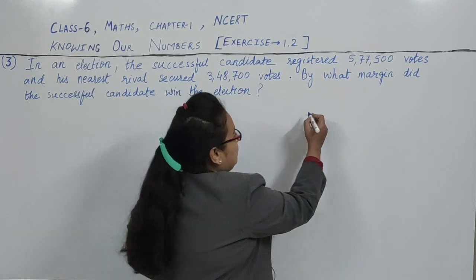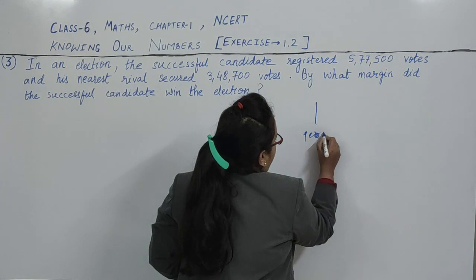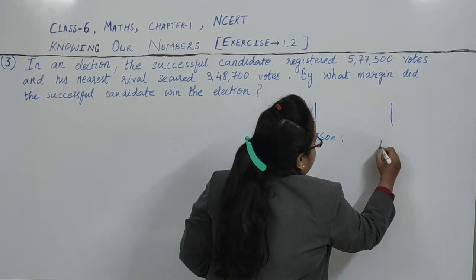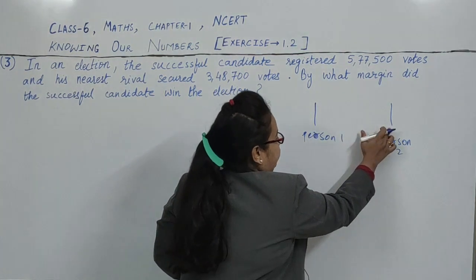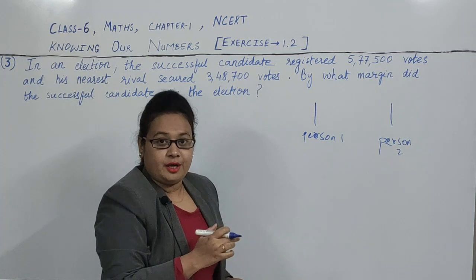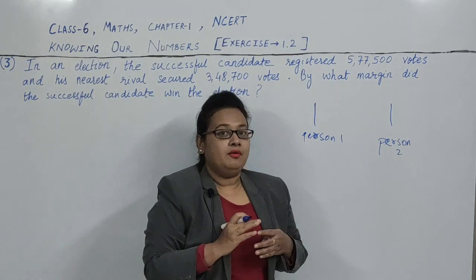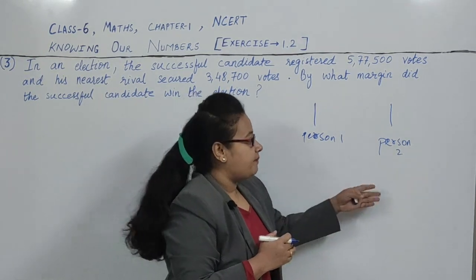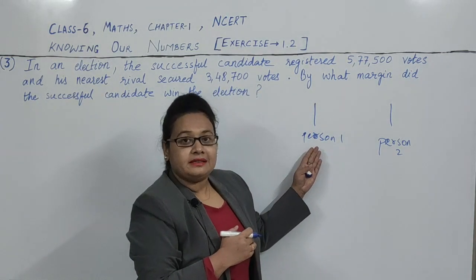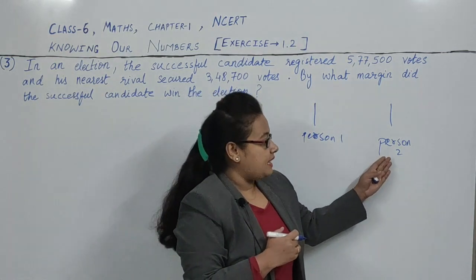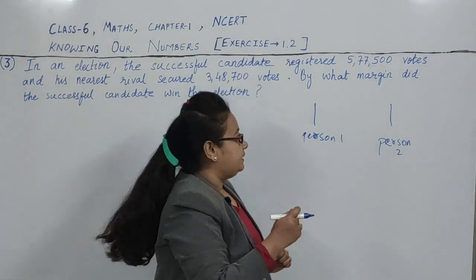Suppose this is person one, and this is person two. These two people want to be minister, so they are standing in the election, right? So some people will go and vote for this person and some people will go and vote for that person. Means some people will select this person as their minister and some people will select the other person as their minister. So what will they get?